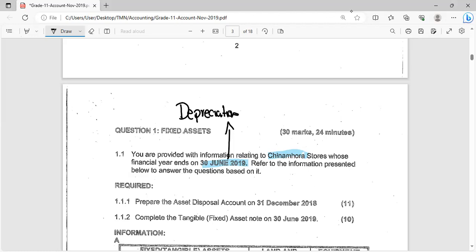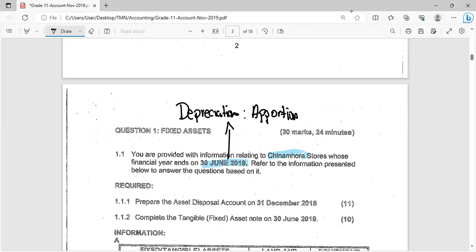The reason why I'm saying that is because you may be required to apportion your depreciation. What I mean by that is the depreciation amount is going to be based on the number of months you've used the assets.